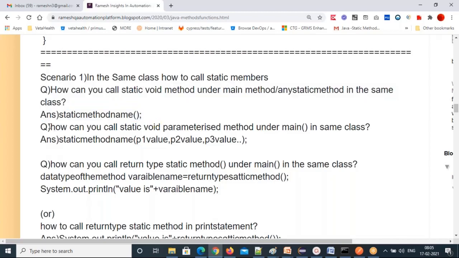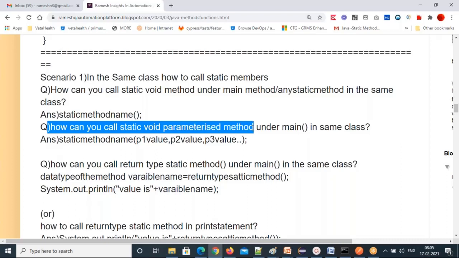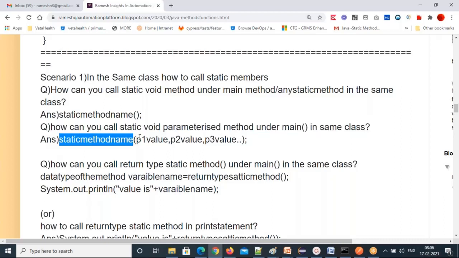The second one: how can you call a static void parameterized method under the main method or in any other method in the same class? Just call the static method name, parenthesis, parameter 1 value you need to pass, comma, parameter 2 value, comma, parameter 3 value.